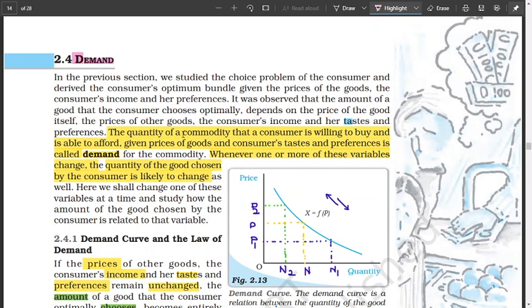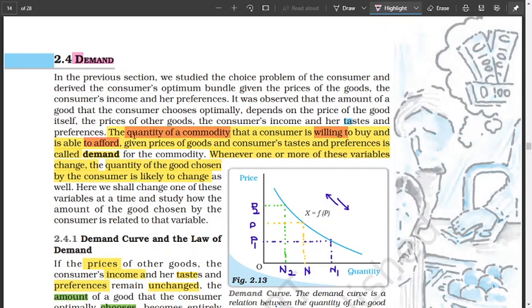The quantity of a commodity that a consumer is willing to buy and able to afford given prices of goods and consumers' tastes and preferences is called demand. Quantity of a commodity: how many you want to buy, how many you are willing to buy, and how many you can afford to buy. Willing because you want it, afford because you have the money.